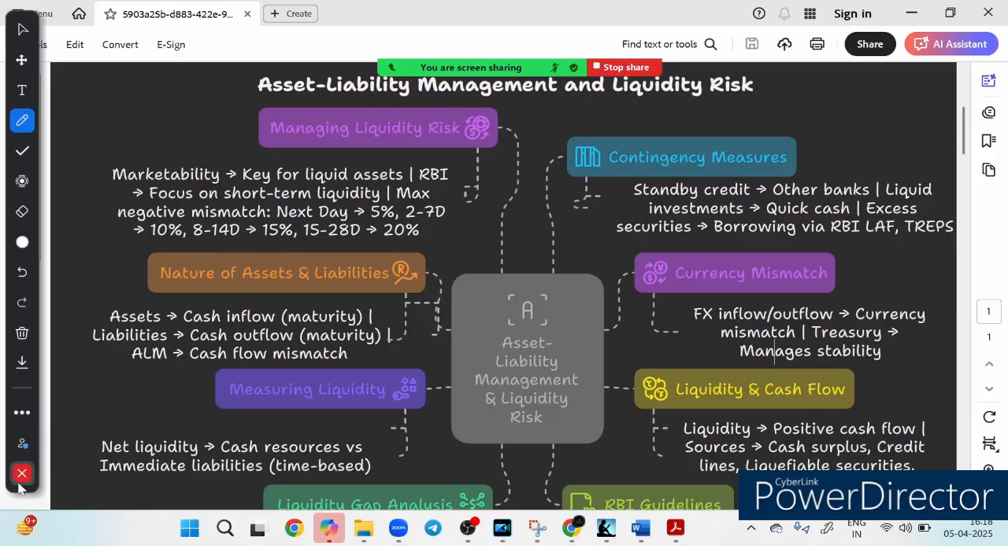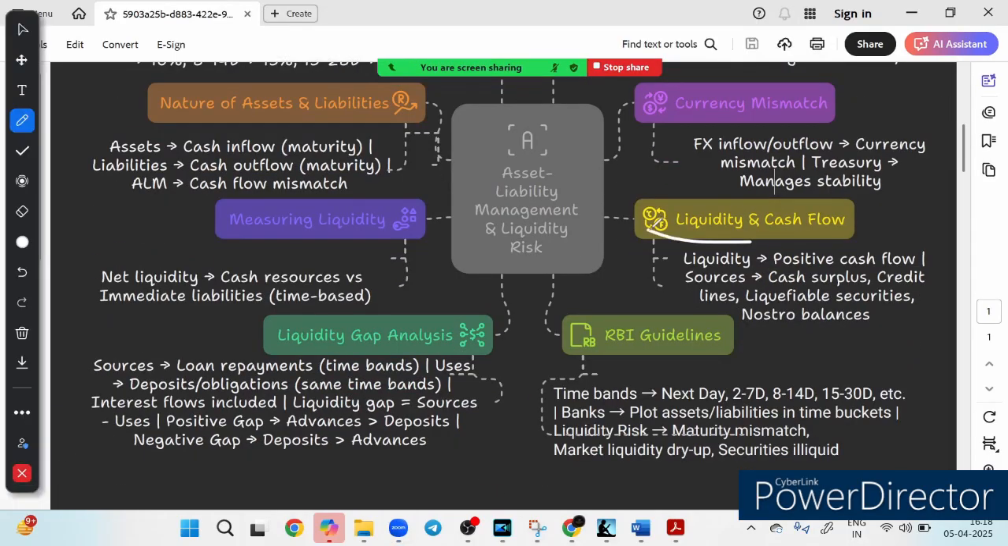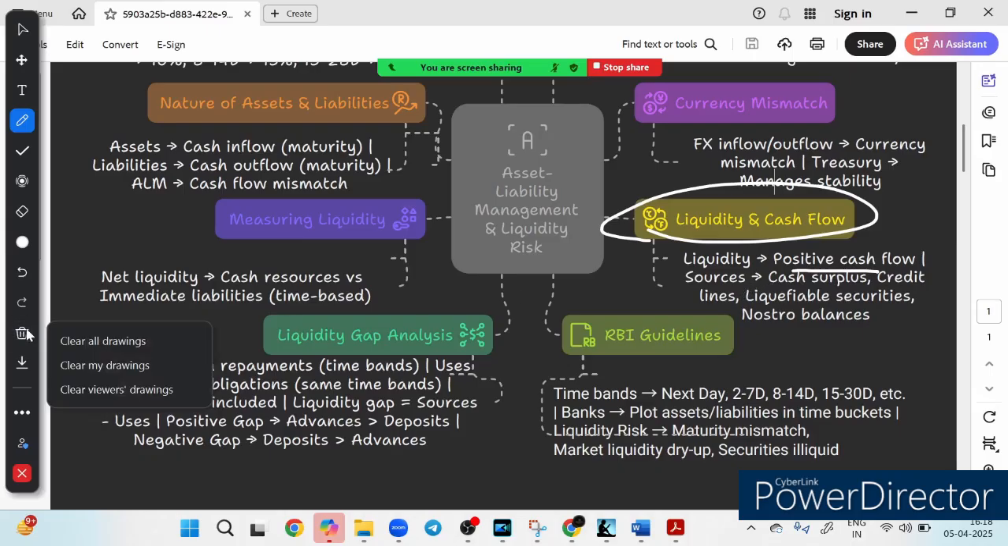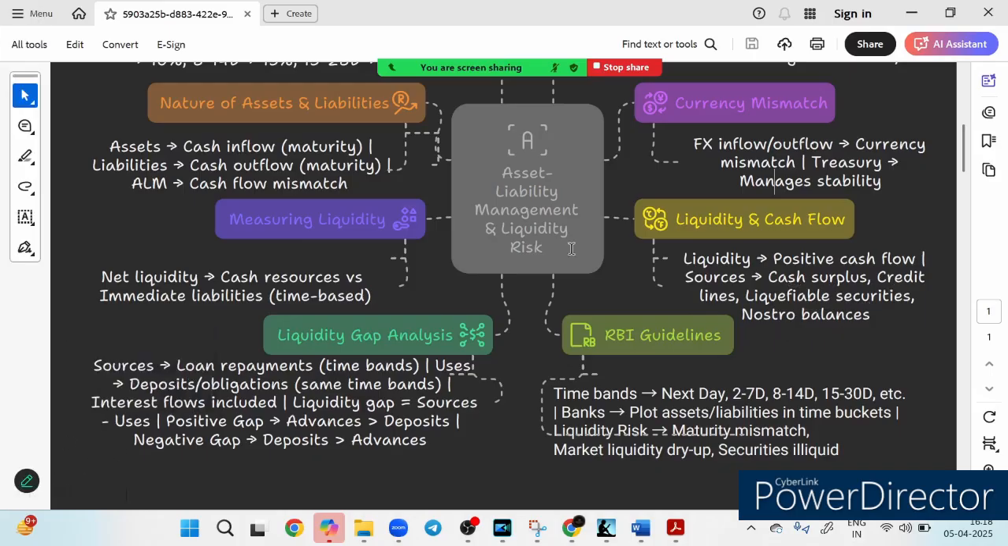Now friends, let's look at the liquidity and the cash flow. Basically, a bank with a positive cash flow is in a strong position. Obviously, if it is a positive cash flow, it means a strong position. And what are the key sources of liquidity? Some of the key sources of liquidity are cash reserve, credit line, liquefiable security, and the nostro balance. Now, what about the contingency measures? Here you can see. Let me show you.